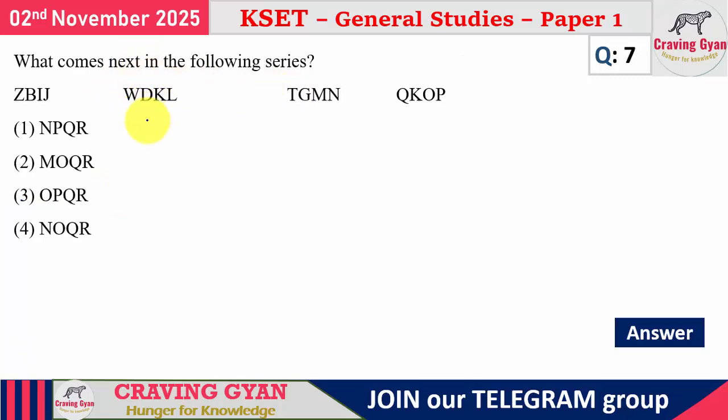In the seventh question, what they are asking is what comes next, with respect to the series. So how are you going to fill this one? Between Z to W, what is the difference? Two differences there: UVW, XYZ. So XY will have two difference. Similarly W to T, it will be two difference.